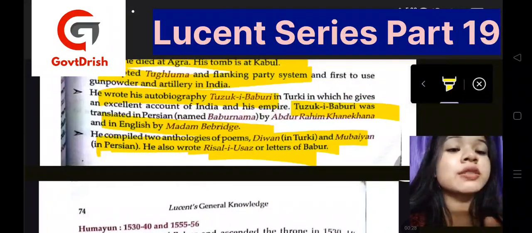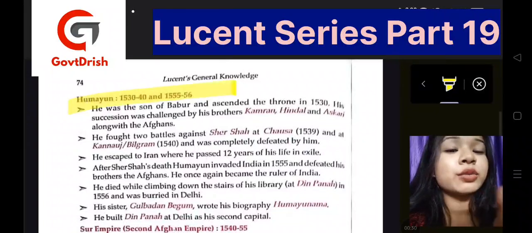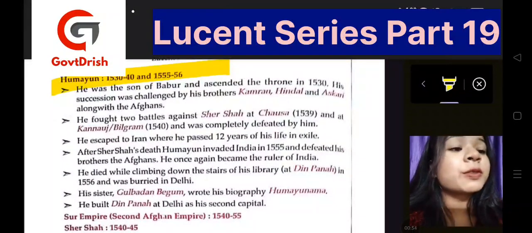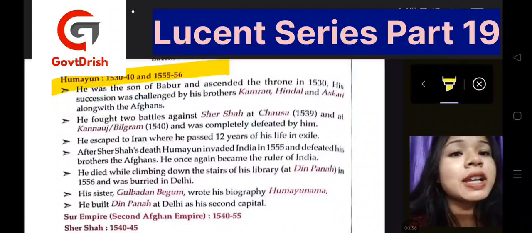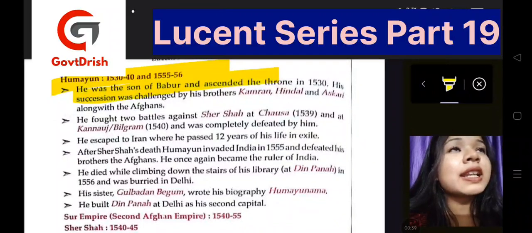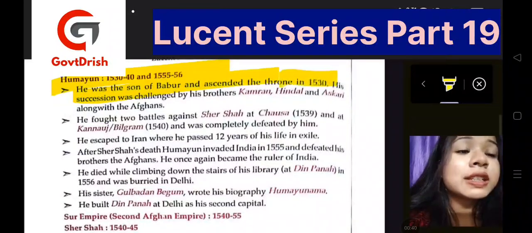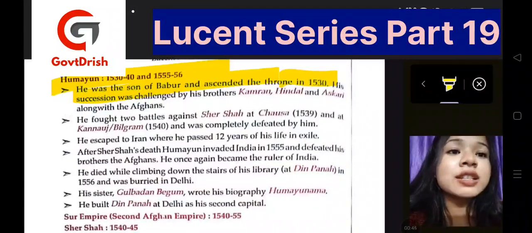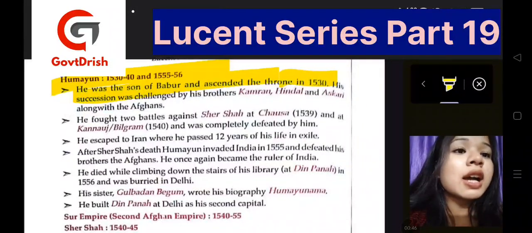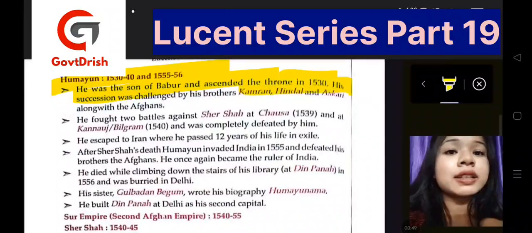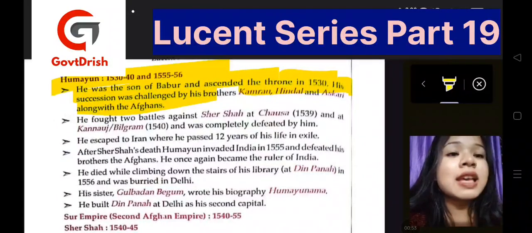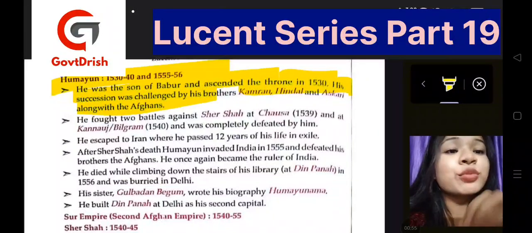Then we have Humayun, who reigned during 1530 to 1540 and 1555 to 1556. He was the son of Babur, and he ascended the throne in 1530. The year is very important, and his succession was challenged by his brothers, who were Kamran, Hindal and Askari, and there was also competition from the Afghans during his succession period.